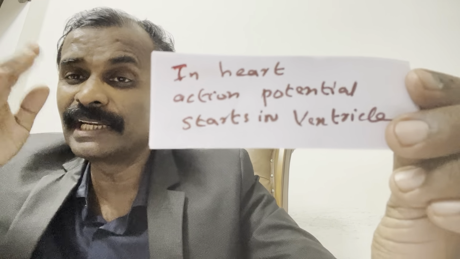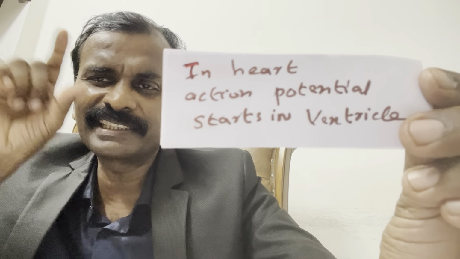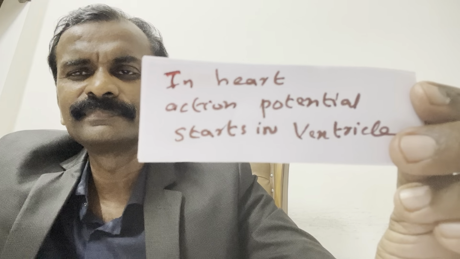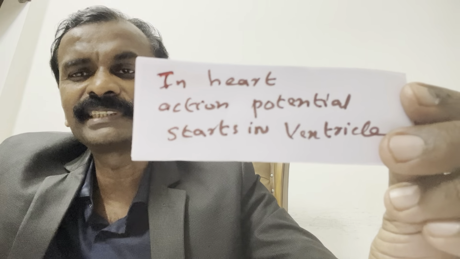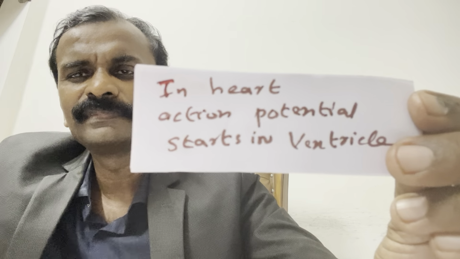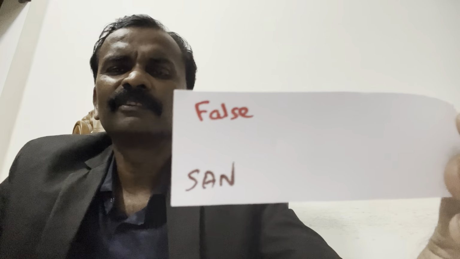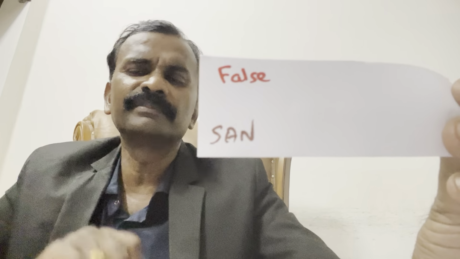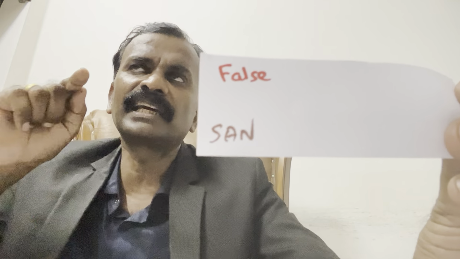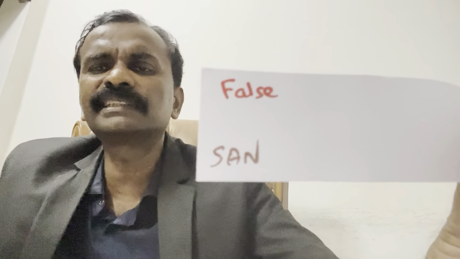You should study the diagram of heart, the conduction diagram in your textbook. Do it today itself. Study the diagram. Mark it up. What is the answer? False. Because it starts in the sinoatrial node. Action potential of heart starts in the sinoatrial node. This is a repeat MCQ so many times, not once.